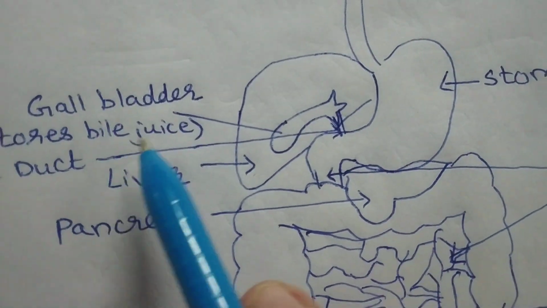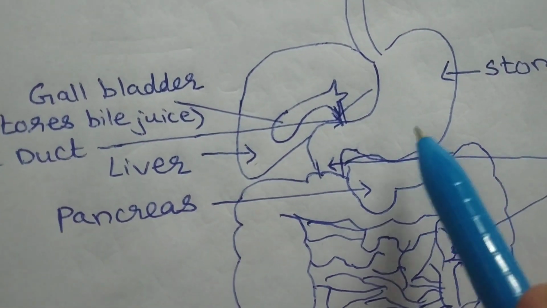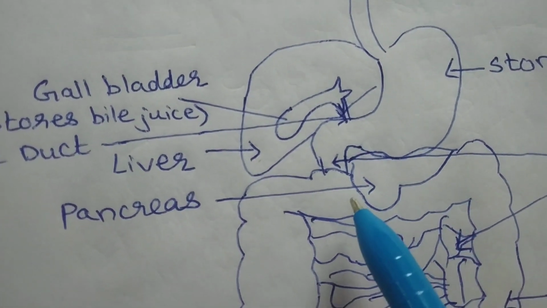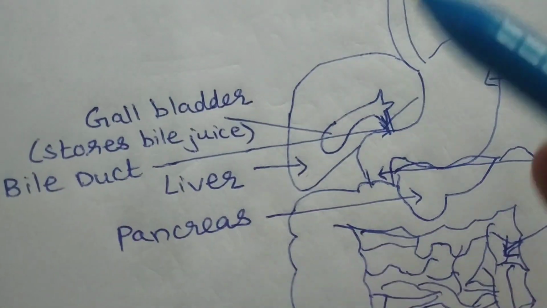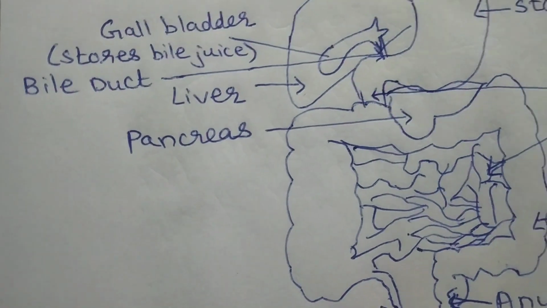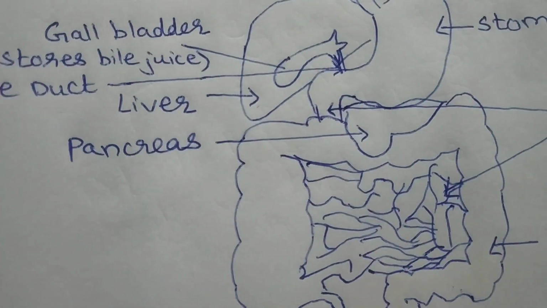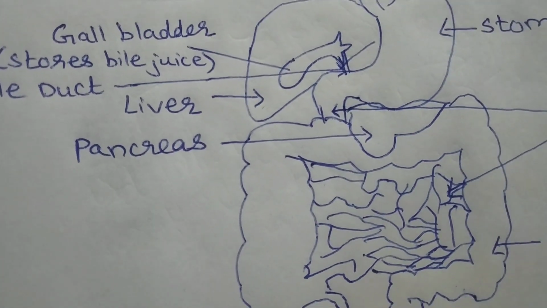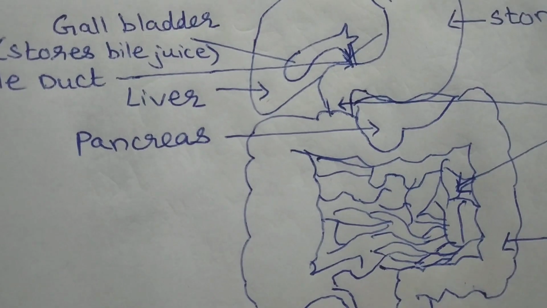Liver produces bile juice. The function of bile juice is, the food which is coming from stomach to small intestine is acidic. So the function of bile juice is to convert the acidic food into basic. Why? So that pancreatic enzymes can work on it. Remember students, pancreatic enzymes सिर्फ बेसिक फूड पे ही एक्ट करते हैं.